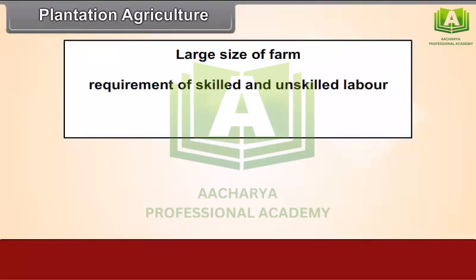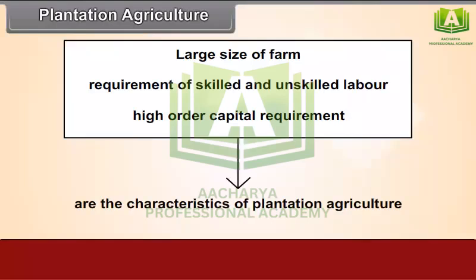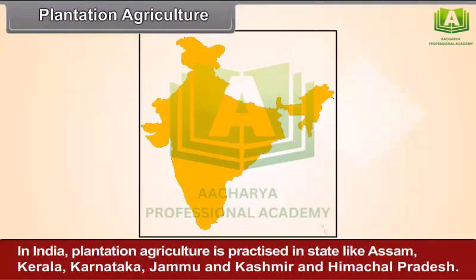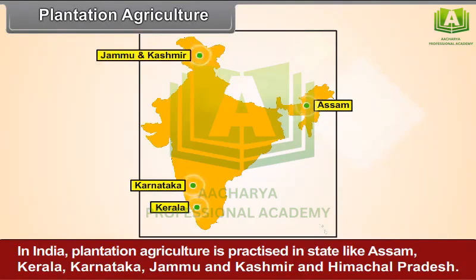Large sizes of farms, requirement of skilled and unskilled labor, and high order capital requirement are the characteristics of plantation agriculture. In most of the plantations, from once sown plants, production is obtained for many years. In India, plantation agriculture is practiced in states like Assam, Kerala, Karnataka, Jammu and Kashmir, and Himachal Pradesh.